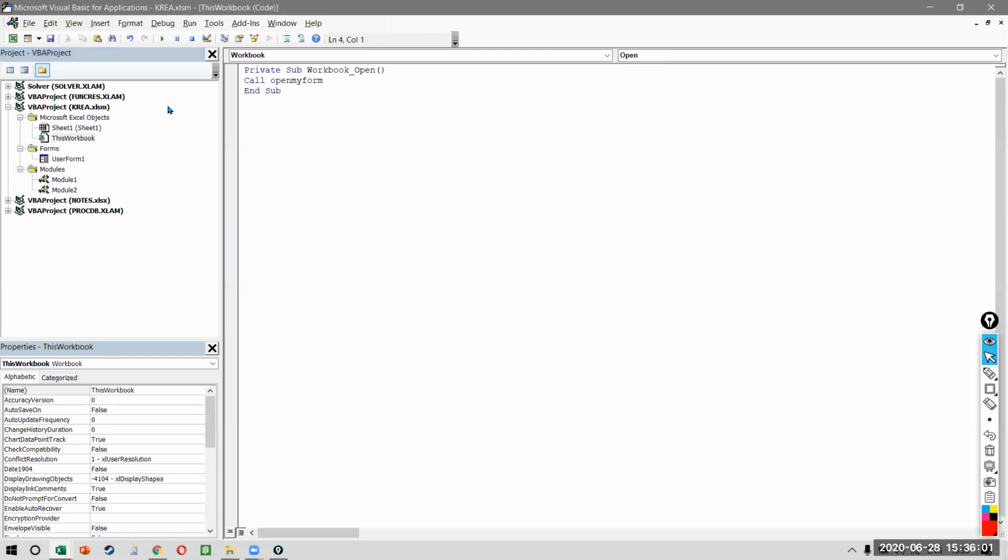So if you notice, I went on this workbook and I'm saying that the event is when the workbook is opening. So the moment a user opens the workbook, the event will be executed and the form will be opened. We usually run a code from another module by using Call. Even if you write it without Call, it works. But I always recommend that you write Call. Otherwise, you will not know what you just did.